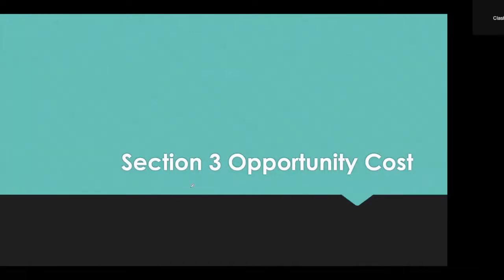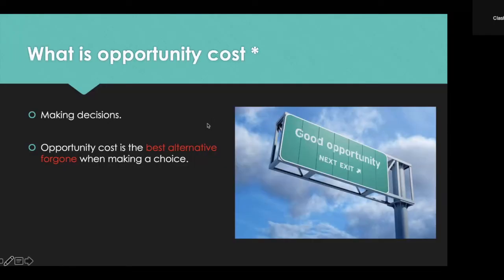So section 3, opportunity cost. This section doesn't really have a lot of things you need to memorize, but you need to get a hang of what it really means to do the questions. So first, let's look at what is opportunity cost, right?